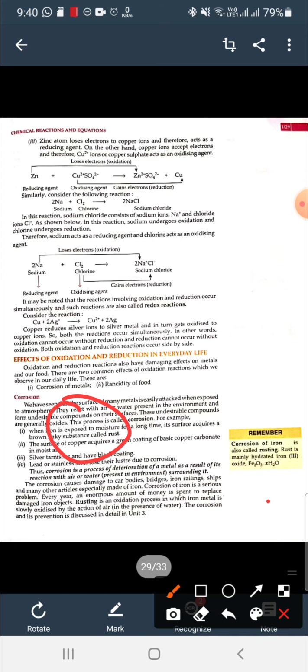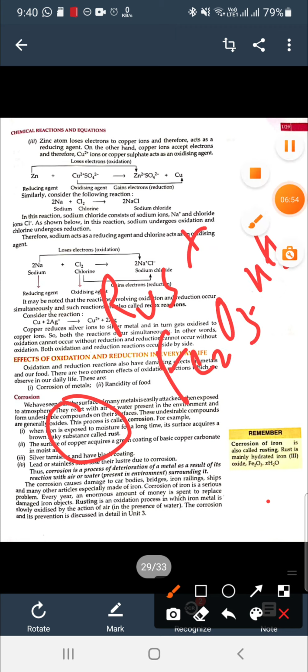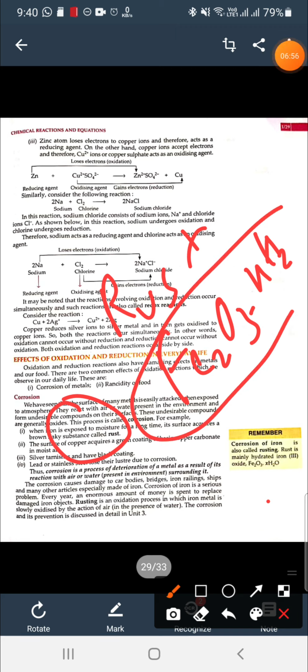The formula for rust is Fe2O3.xH2O. This is the formula for rust. x means the number of moles of water, it can be any number. So this is the formula of rust.